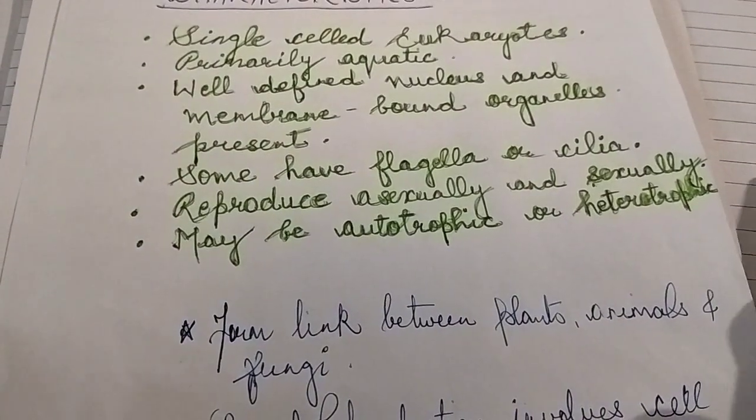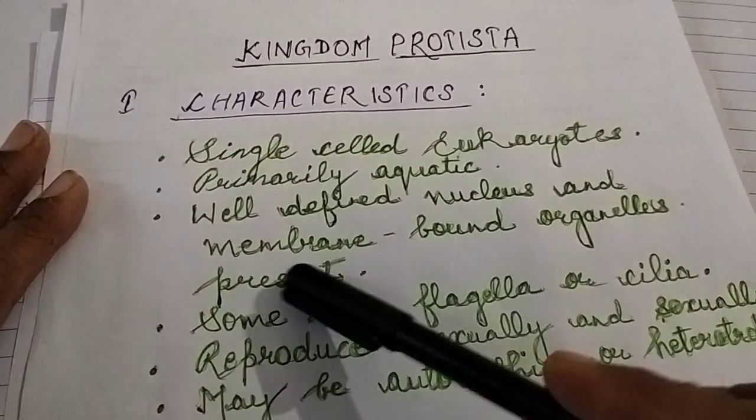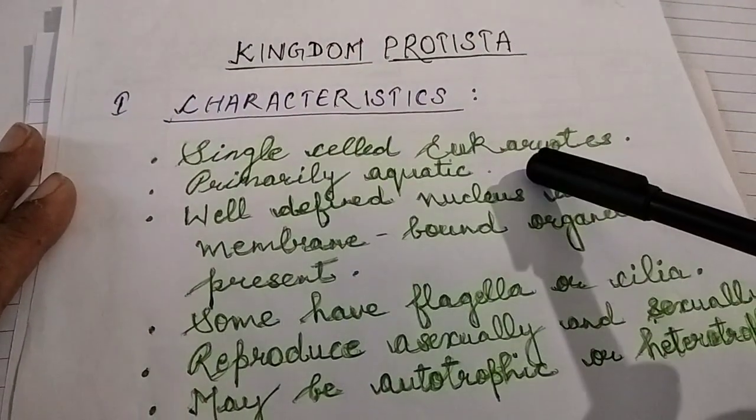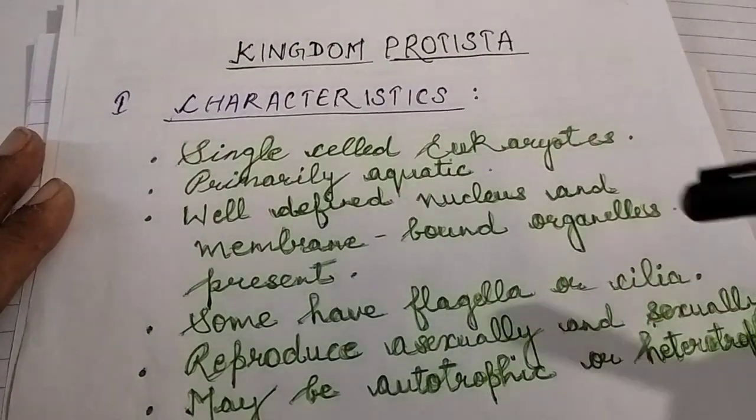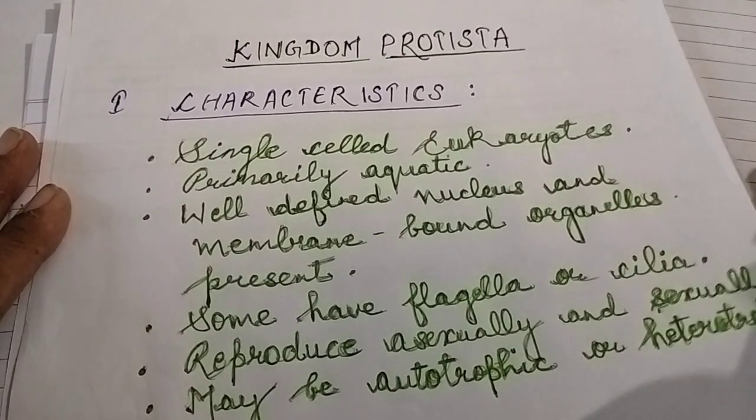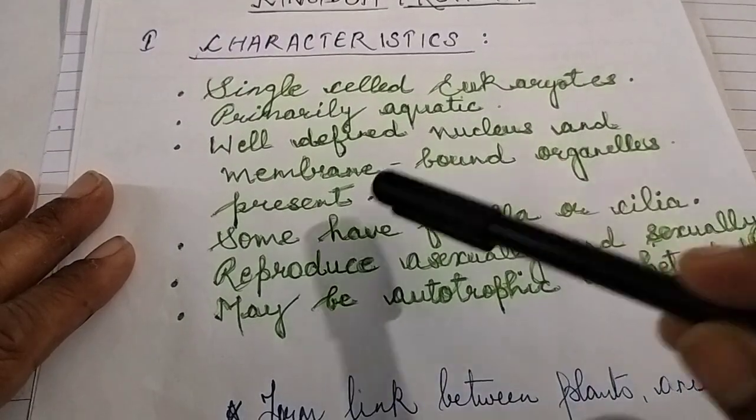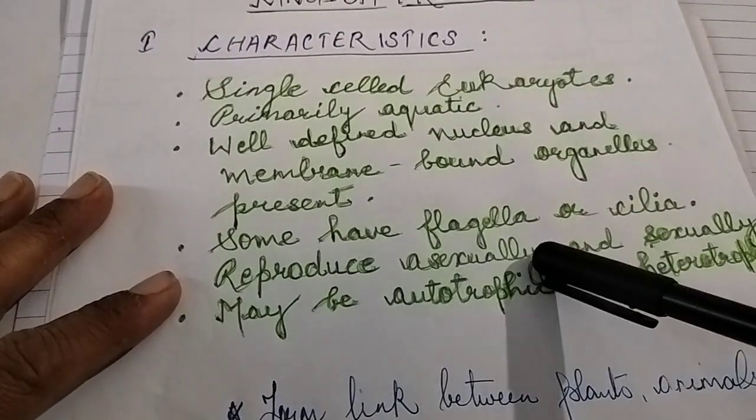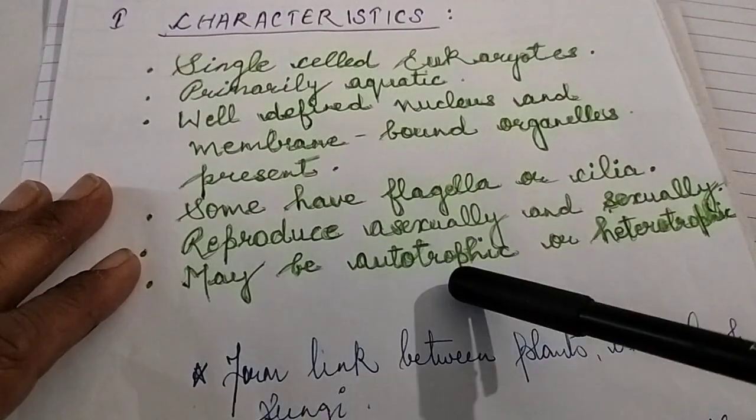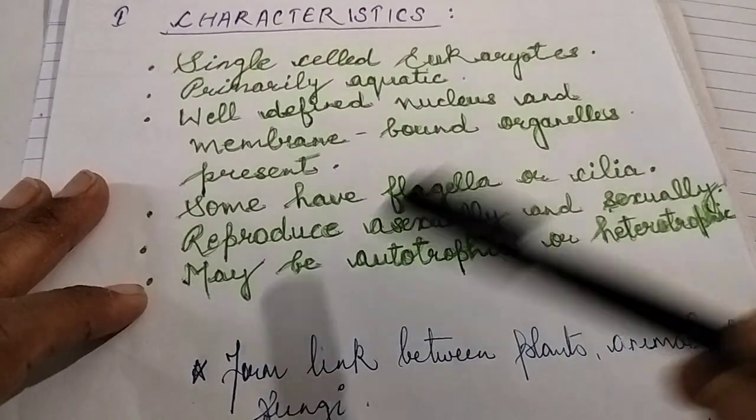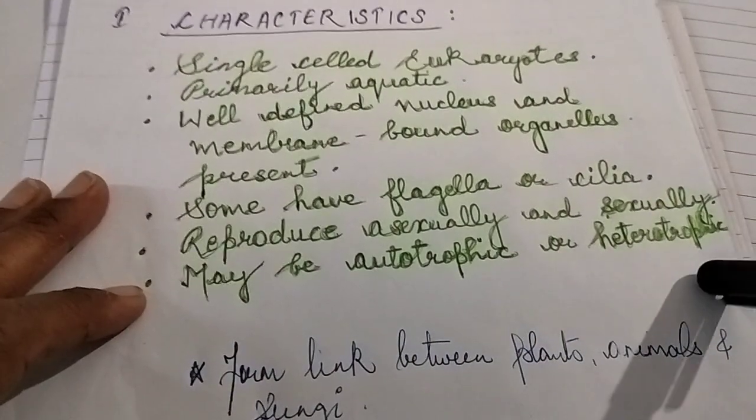So a very fast check on the characteristics of Kingdom Protista. What? They are all unicellular, single-celled eukaryotes. Okay? They are primarily aquatic. They have well-defined nucleus and nuclear membrane is present there, and other membrane-bound organelles are present. Some of them have flagella or cilia for locomotion. They reproduce asexually as well as sexually. And what else? What is their mode of nutrition? They may be autotrophic or heterotrophic.